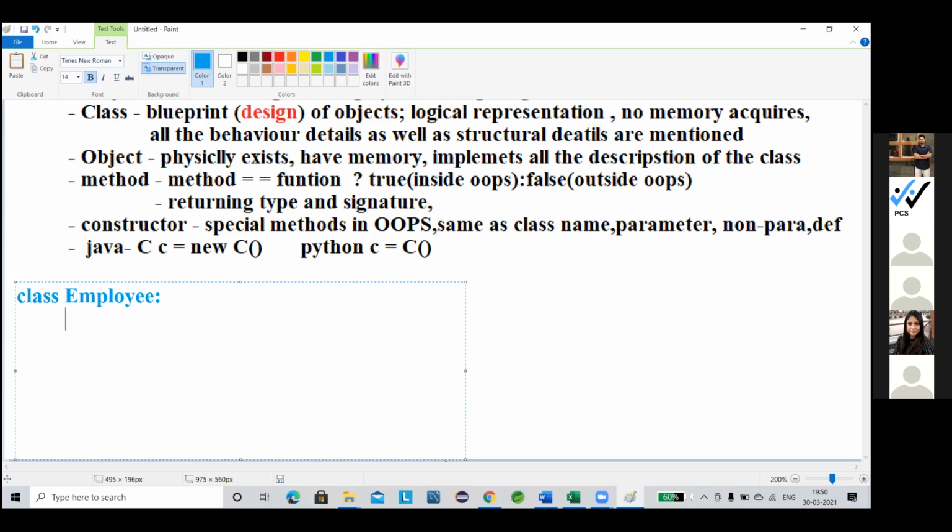in Python, the concept of the constructor is a little bit different. Basically in Python, the constructor name should be the same as the class name.